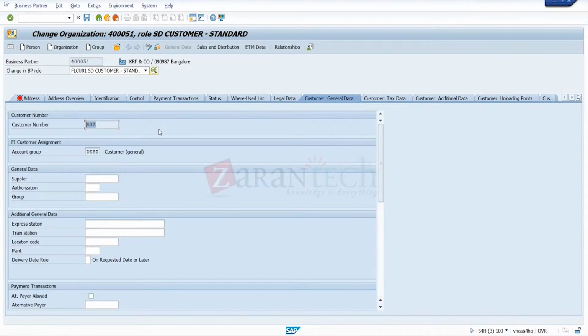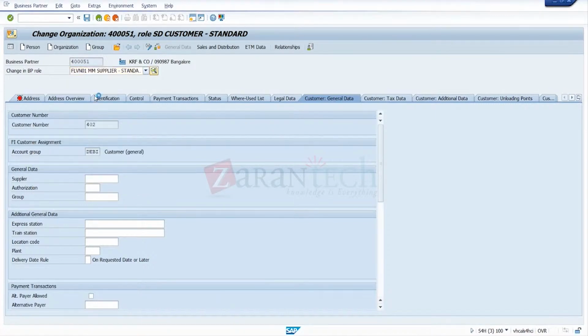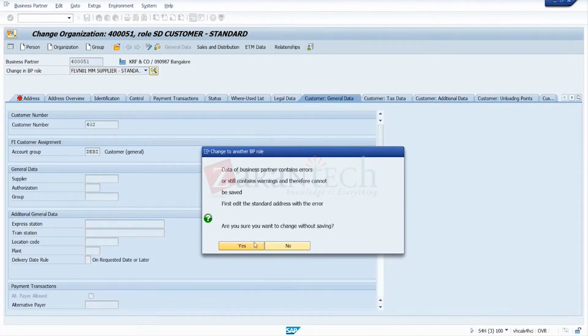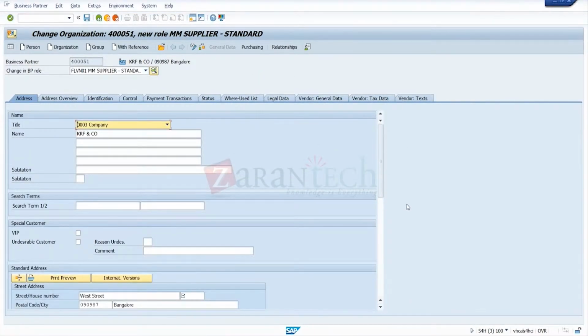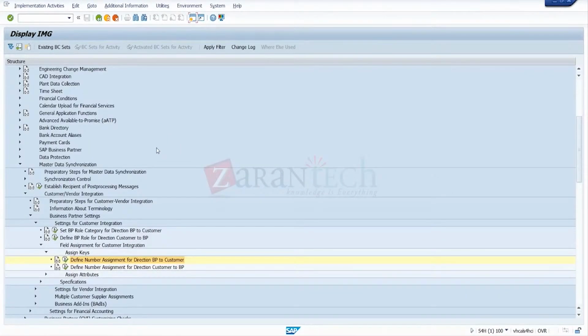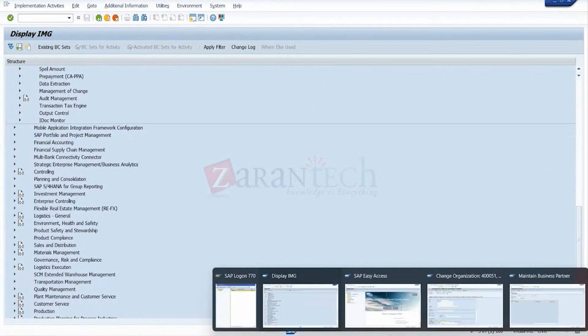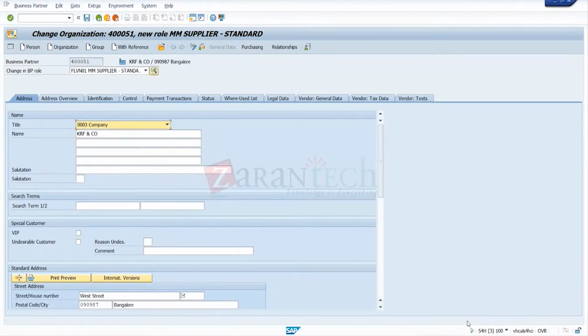Again, if we want to create a vendor, we need to create another number, right? Yeah, so now we change to supplier, FLV. FLV is for supplier. This is the FLV standard. So FLV N01 is the standard supplier. But you have to maintain the number range accordingly. So for the supplier, again, we have to make the settings here. The same concept you have to use for the supplier master data. So that means a different number for customer and a different number for vendor also. Yes, it will be different.